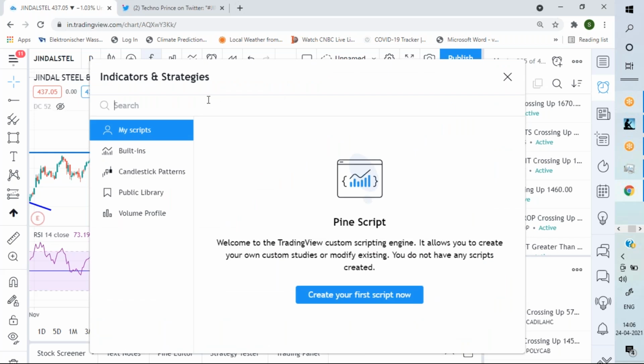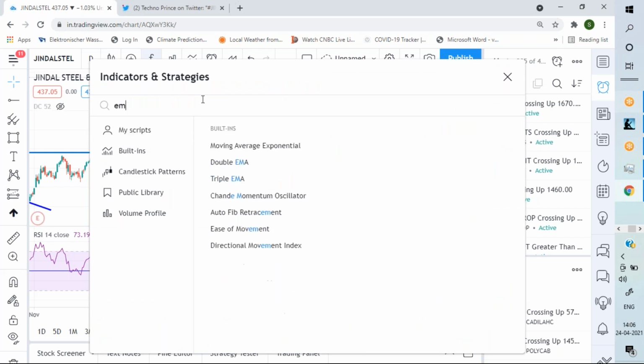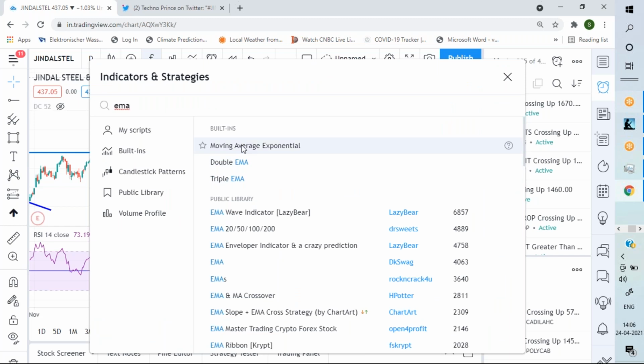Let me add the moving average exponential.